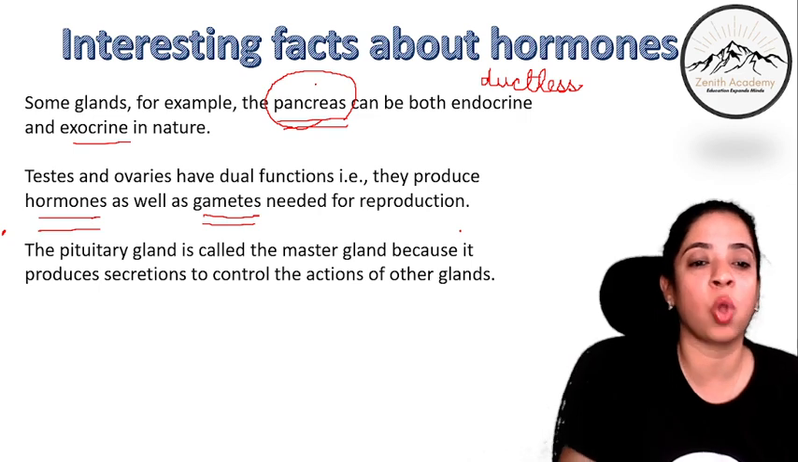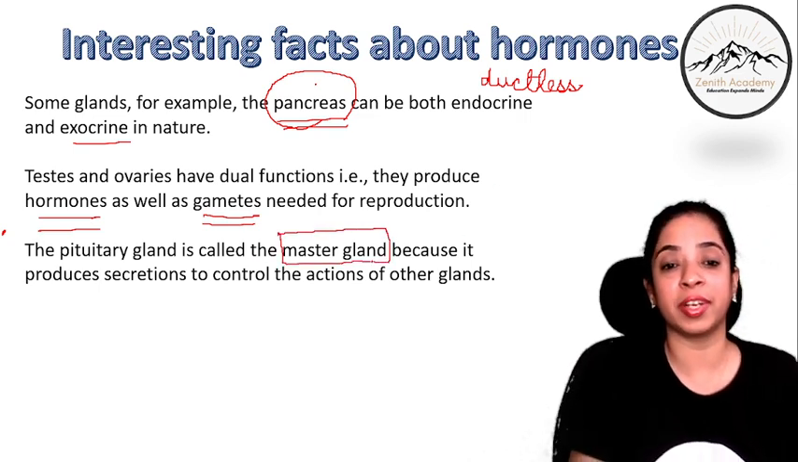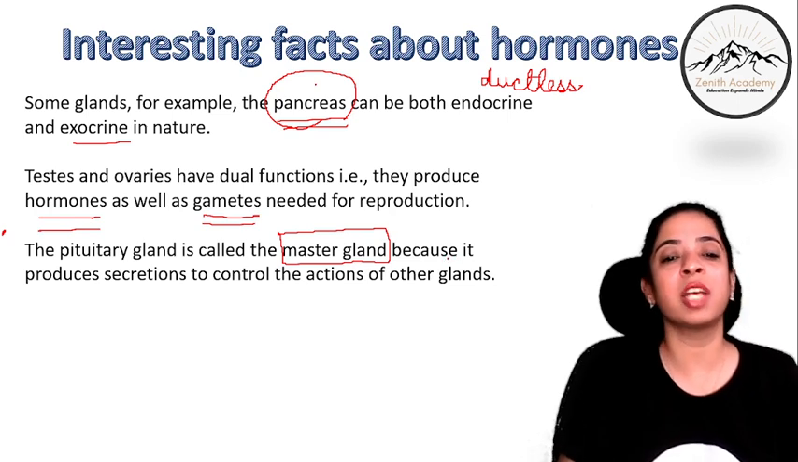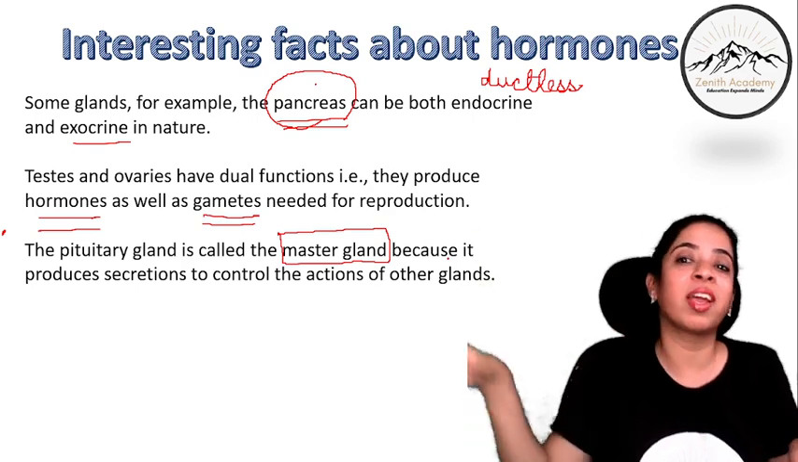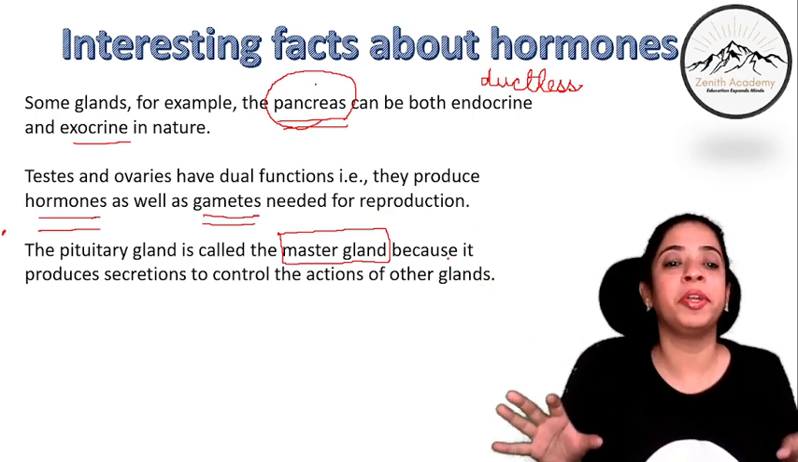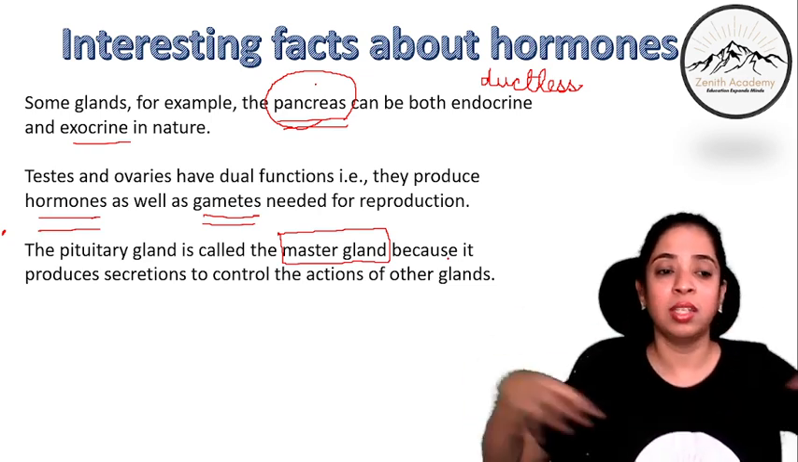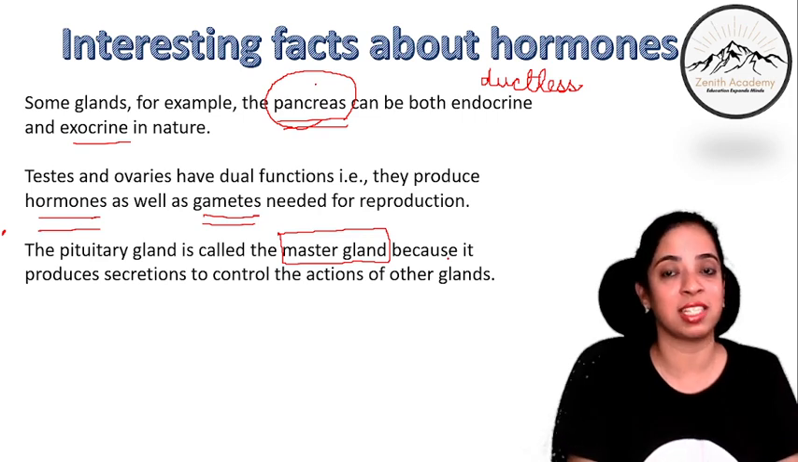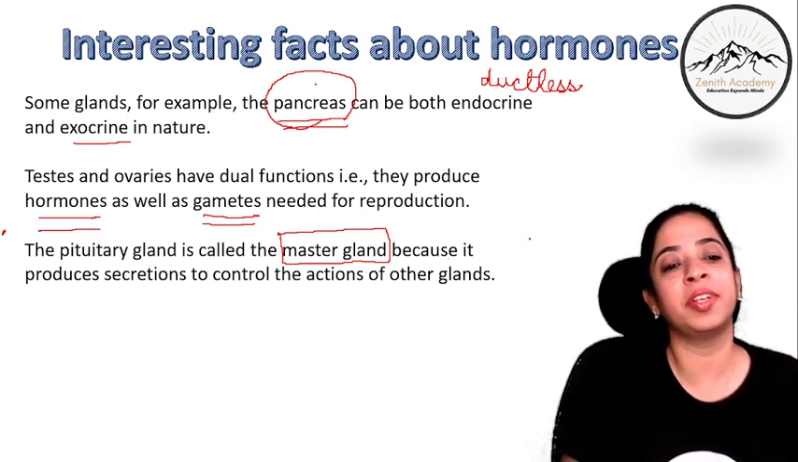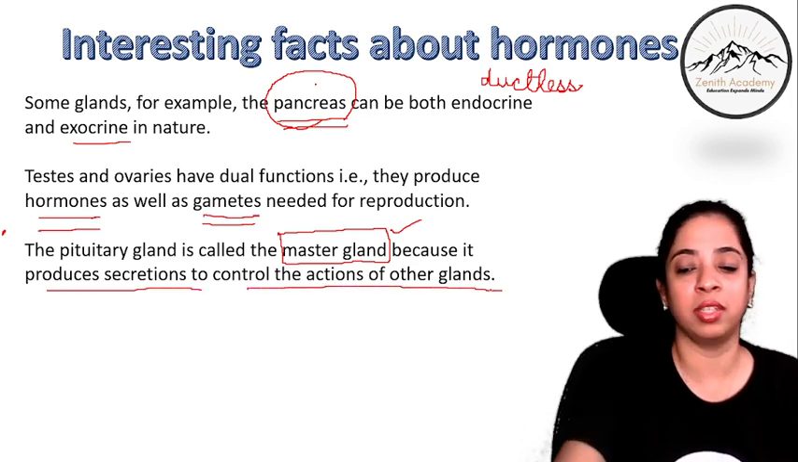The pituitary gland is called the master gland. Which is the master gland? Pituitary gland. Because what does the master do? It controls everyone. Okay? It controls all the people working under him. So in the same way, pituitary gland produces secretions, and these secretions control the action of other glands. So that is why pituitary gland is called master gland, because it produces secretions to control the actions of other glands.